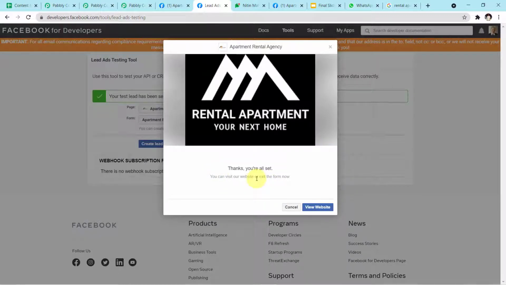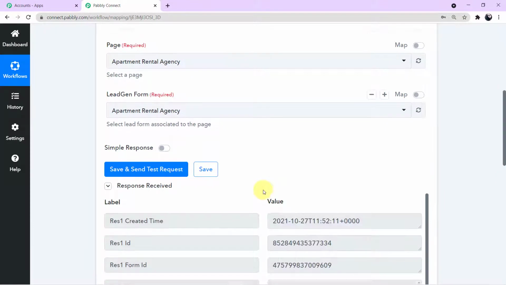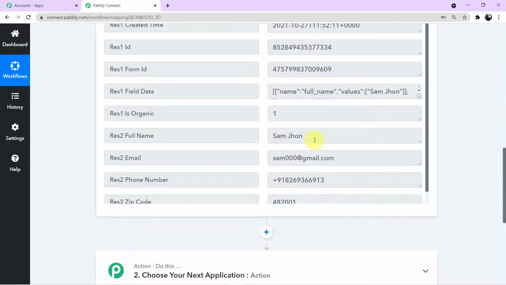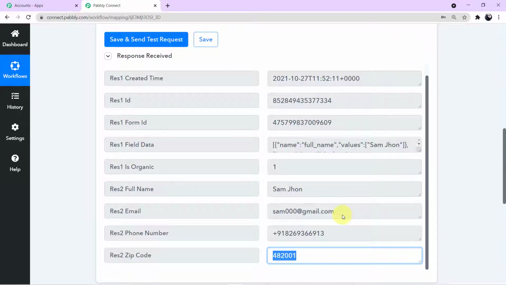Now let's go back to our Pabbly Connect account and we will see if the responses have been captured there or not. Okay guys, now click on save and send test request and we will see if the responses have been captured here. Yes, you can clearly see the responses have been captured here. You can see the name of my customer, the email ID, the number and the PIN we have entered. So we have successfully done our first step. We have integrated our first application.